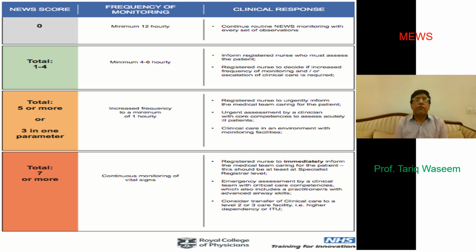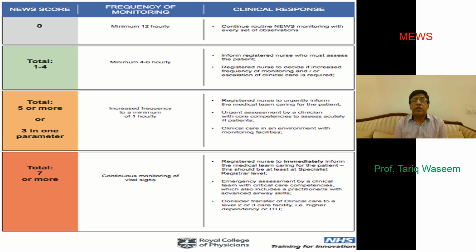A total of 5, or any increase of 3 score in any of the parameters, increases the observation frequency to 1 hourly, and then you urgently inform the medical team caring for the patient. If the score is 7 or more, then continuous monitoring of vital signs is required, and this patient must be transferred to a critical care area.